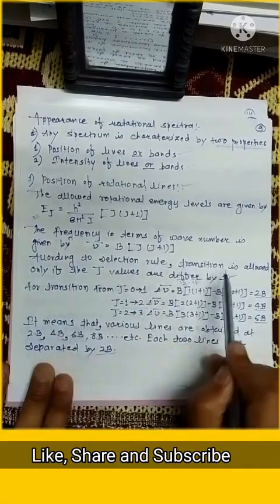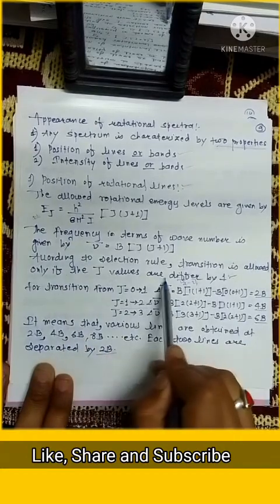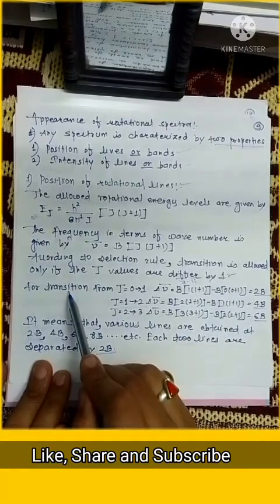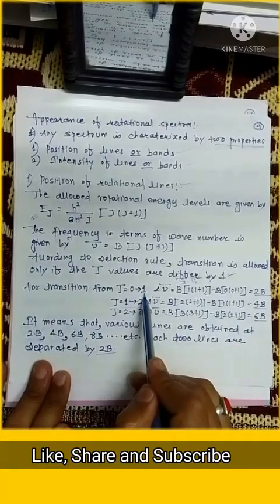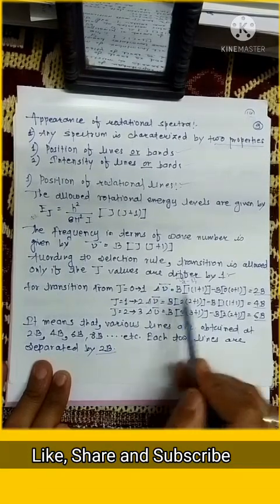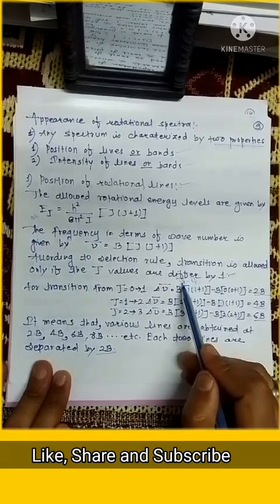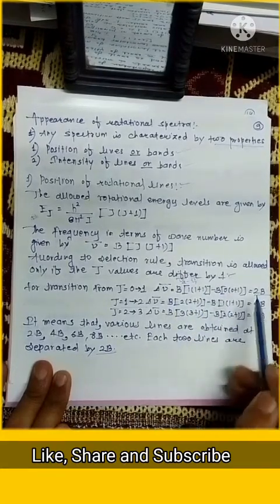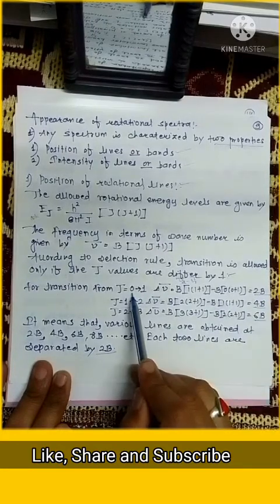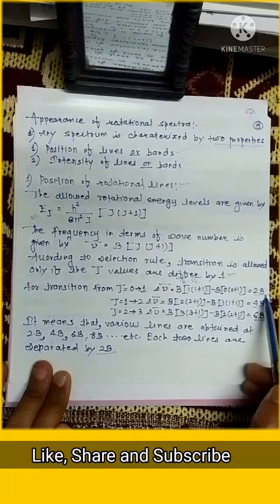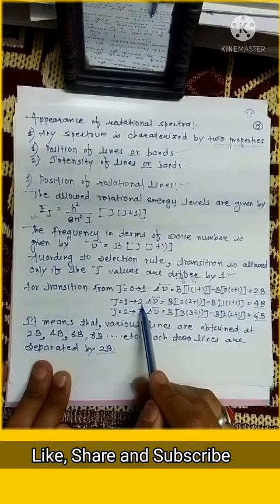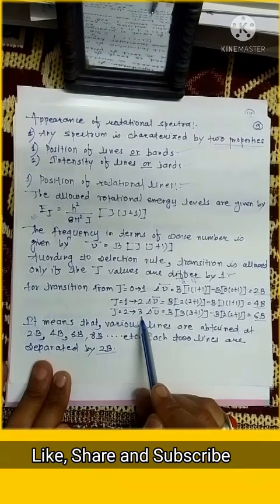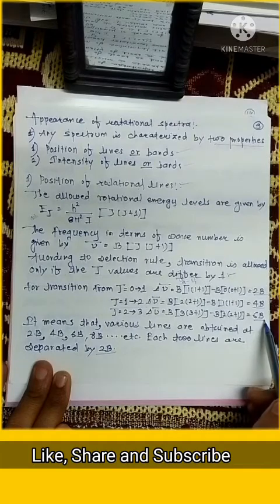According to the selection rule, a transition is allowed only if the J values differ by unity, that is 1. Now, for a transition from 0 to 1, delta nu bar can be calculated as nu bar 2 minus nu bar 1. After solving this, for transition J 0 to 1, it is twice B. For transition 1 to 2, it is 4B. And for transition from the second to the third energy level, it is 6B.